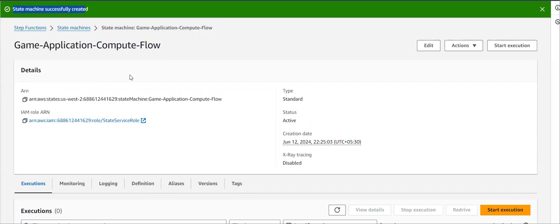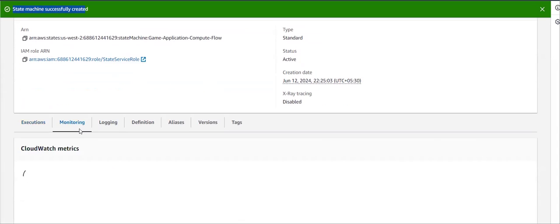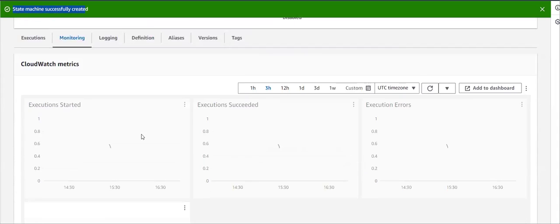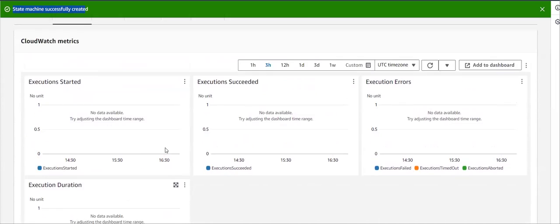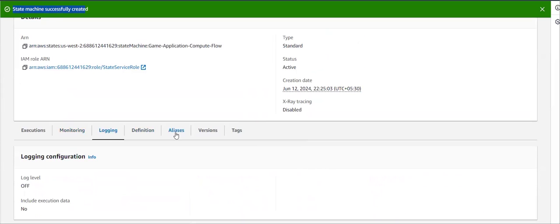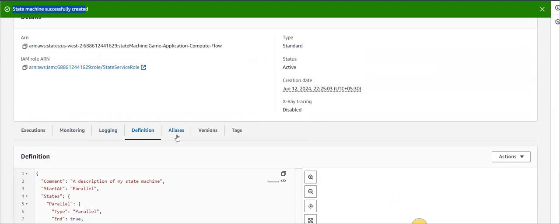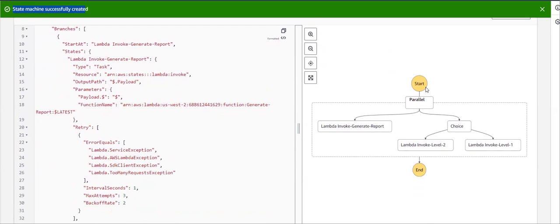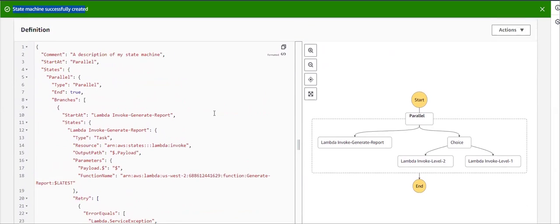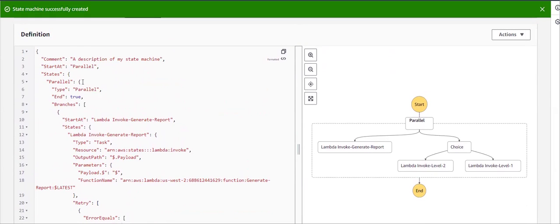So that's what this state machine is. We are under our state machine. And in this state machine, you are able to monitor the metrics. By using that, you can know multiple details related to this state machine: running executions, errors, how many times it succeeded, how many times it was started, how much time it takes to execute, all those things, and logging related details you can see, and the definition. So this is what we created, right? This is what we visually created as our flow. You can even create it by definition, which basically looks similar to the JSON format.